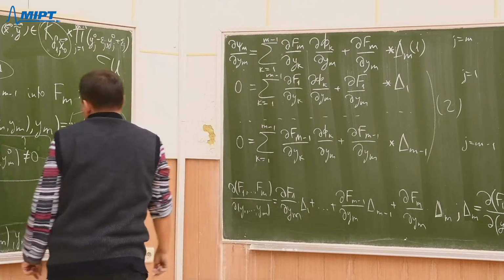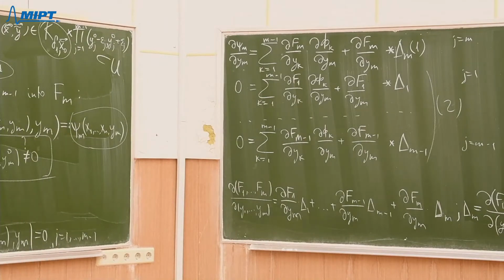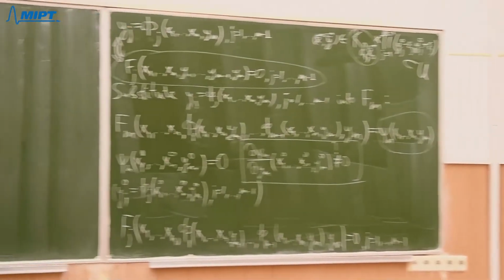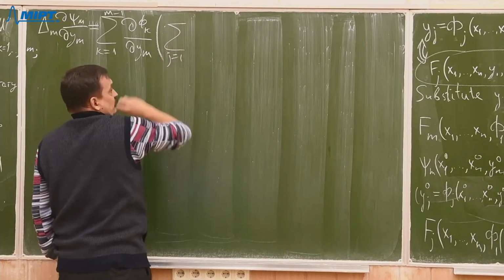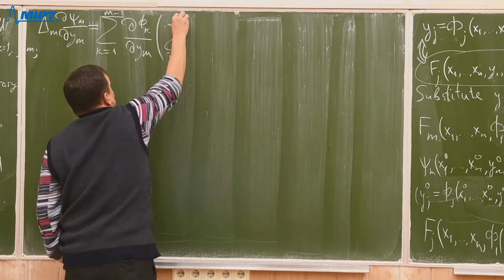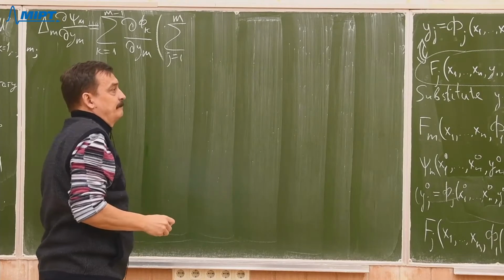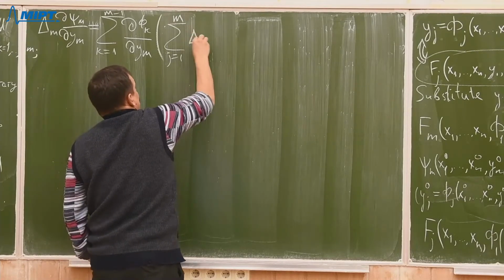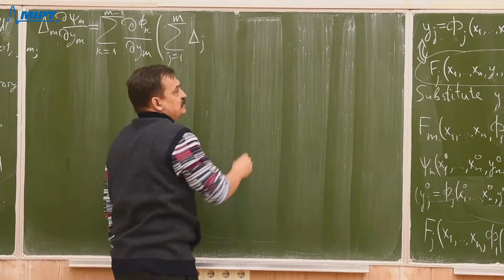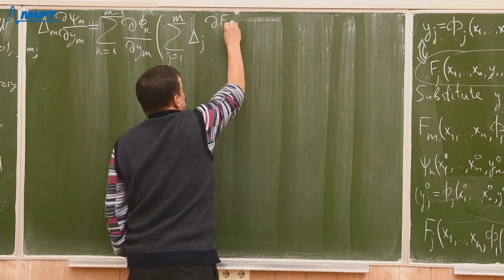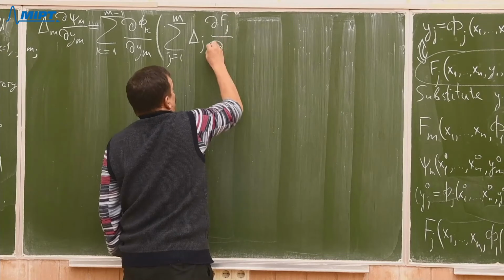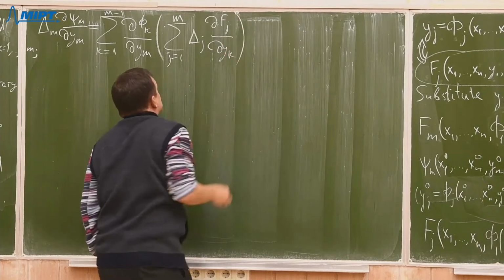So that is, I'll start with j equals 1, or maybe j from 1 up to m, we sum up all of them: delta j times the partial derivative of f j with respect to y k. Yeah?